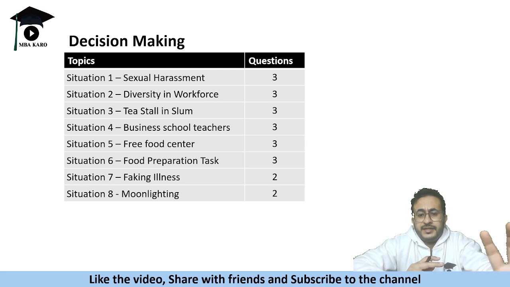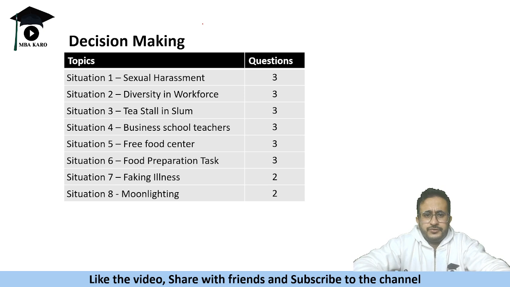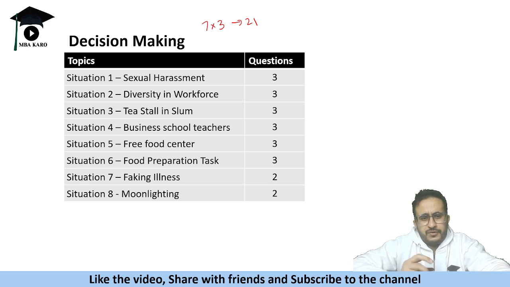Now the second section is decision making. Till last year, before 2023, it used to be 7 into 3. Okay, 7 into 3, it had 21 questions. Last year they had 8 sets, 6 of 3 each and 2 of 2 each. Right now they give you some situation, and based on those situations you have to answer questions.